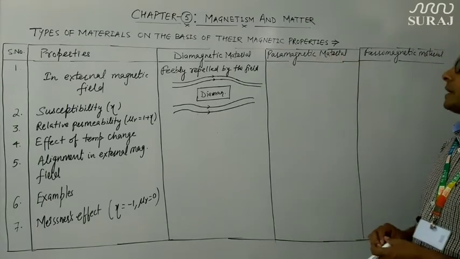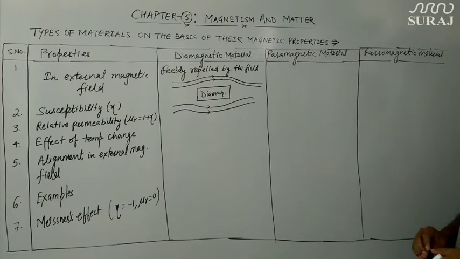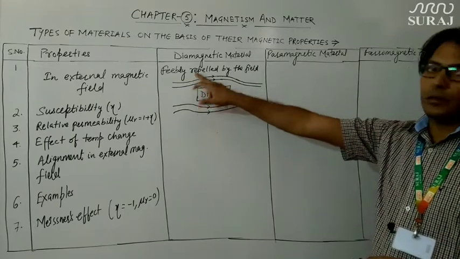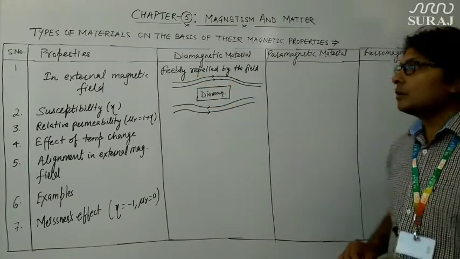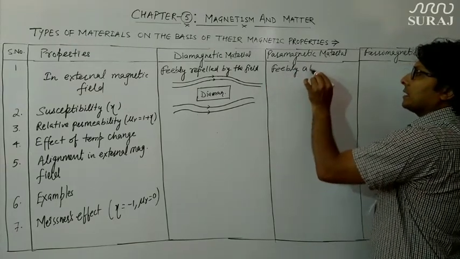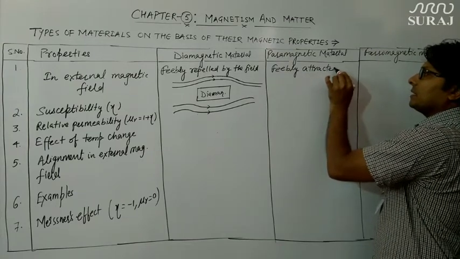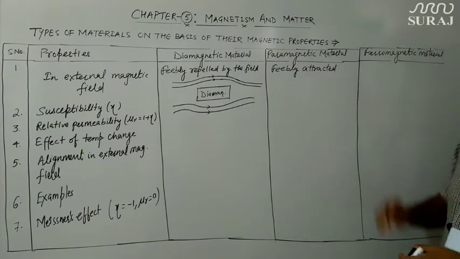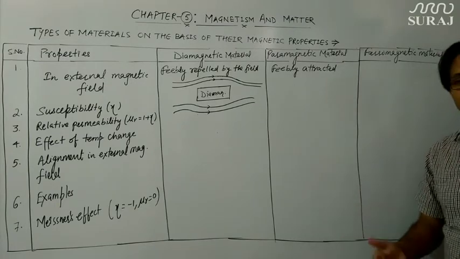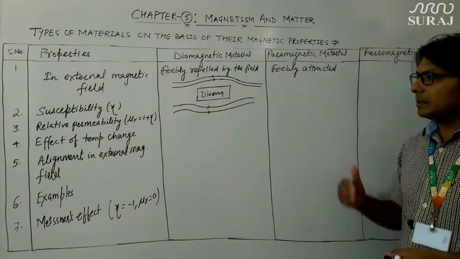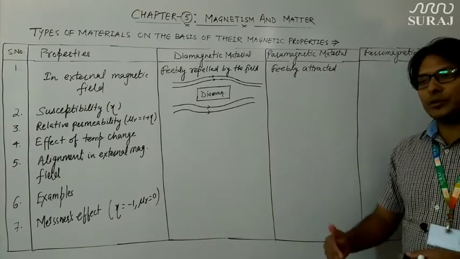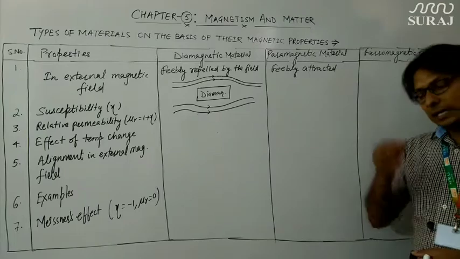Let us talk about paramagnetic material. These paramagnetic materials will be feebly attracted. Diamagnetic materials are feebly repelled, while paramagnetic materials are feebly attracted, or weakly attracted, by the field. Why is it so? Because whenever these paramagnetic materials are kept in an external magnetic field, they develop a dipole moment inside themselves in the direction of the external magnetic field.